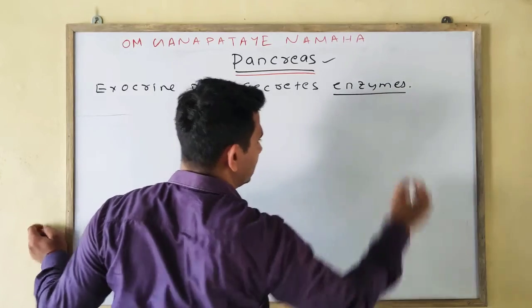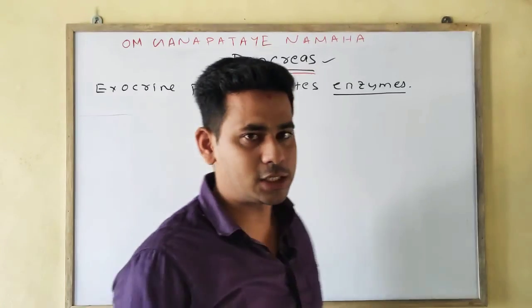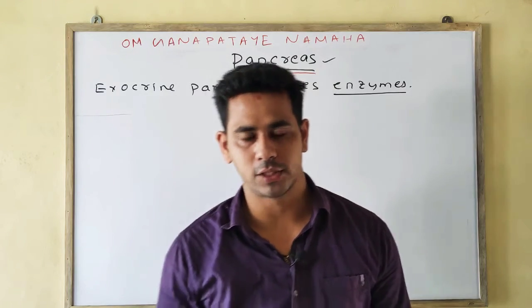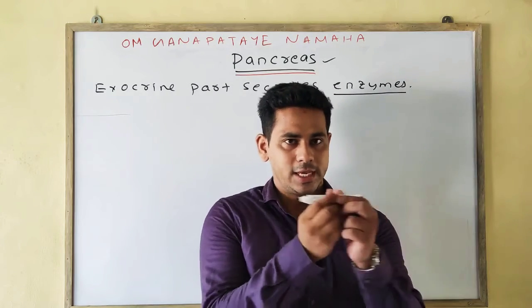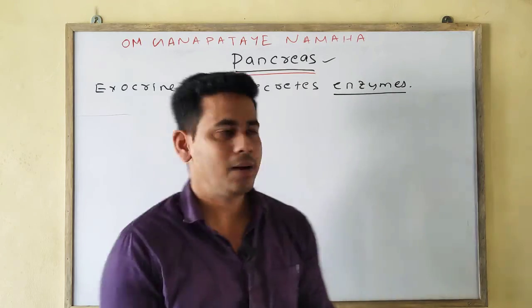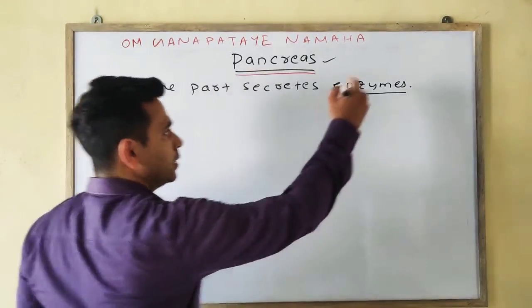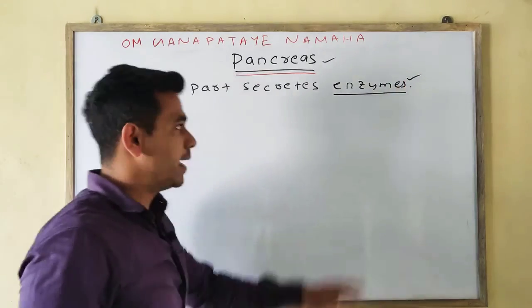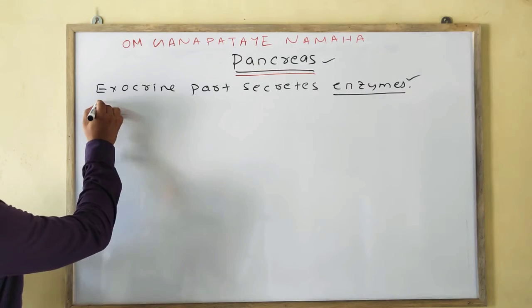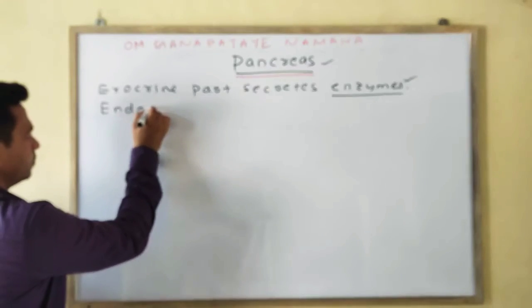Enzymes are catalysts which help in speeding up the various biochemical reactions. Speeding up means the reaction will move in the forward direction by the help of a catalyst, that is your enzyme. That enzyme is secreted by the exocrine part,